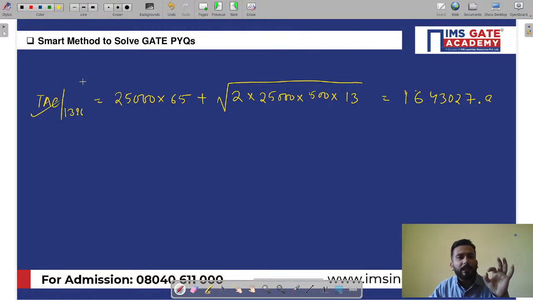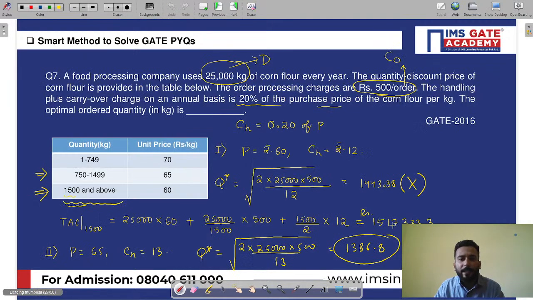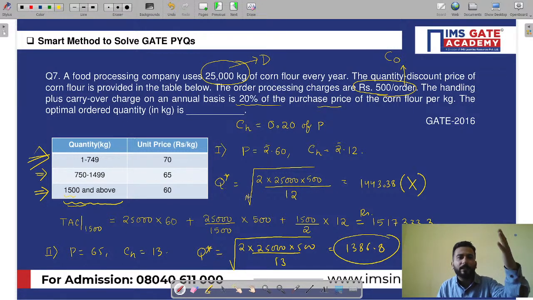See, since EOQ is satisfied over here, no need to go up. Remember, I repeat again, since EOQ was satisfied over here, no need to go for the unit price of 70. You are not going to get the lowest cost above this. Either you will get the lowest cost at 65, or you will get the lowest cost for 60 rupees.